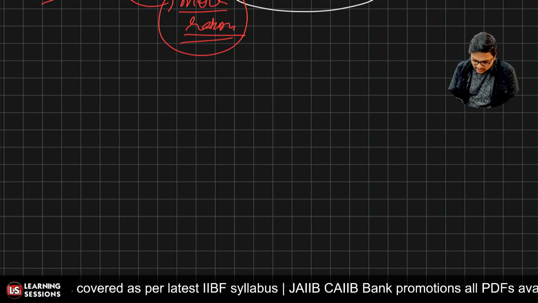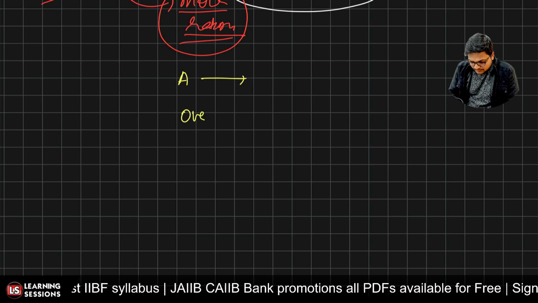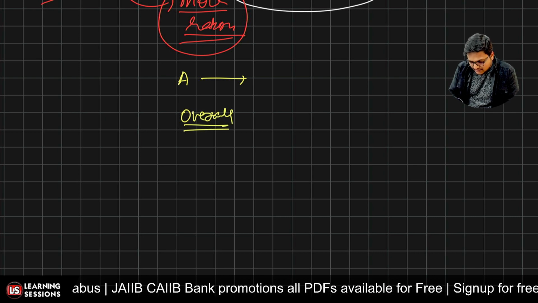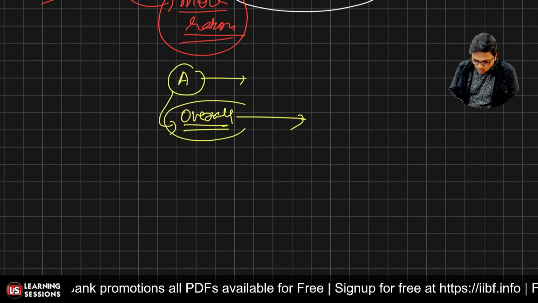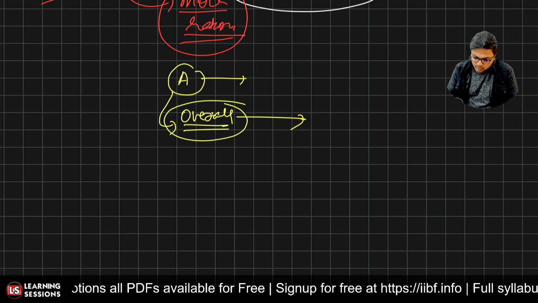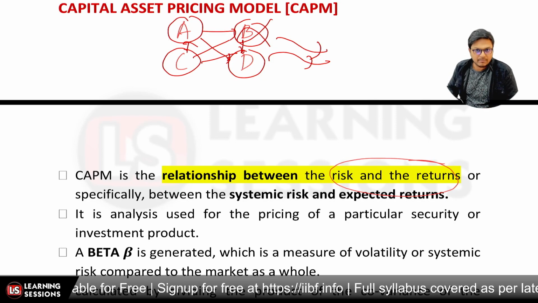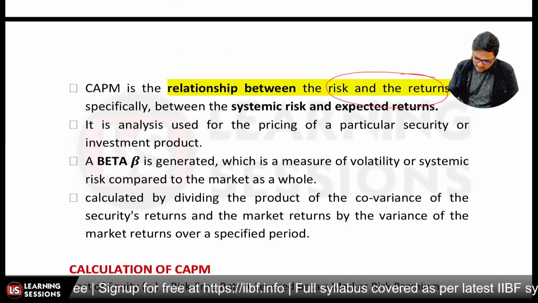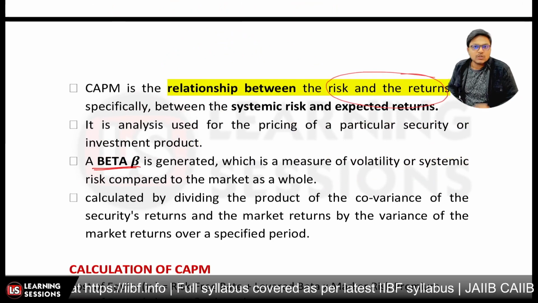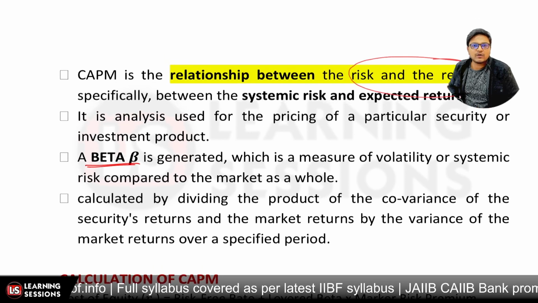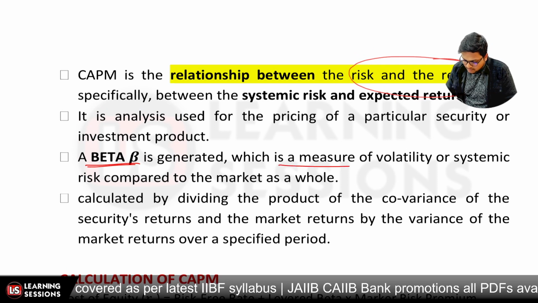And for analysis of the same, on an investment basis, we say that if the risk associated with firm A is this much, and the overall market index has this much risk, then what is the risk as concerned with the overall risk? That's actually related to the CAPM model. So beta is generated, and we look at that. Okay, so beta is basically a measure of what? Beta is a measure of the volatility, or the systemic risk, as compared to the market as a whole.